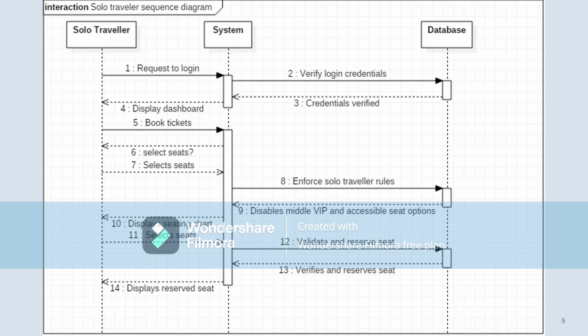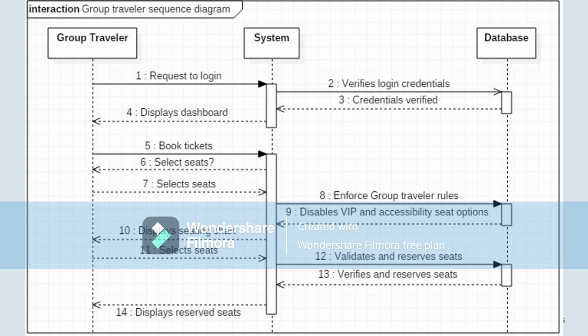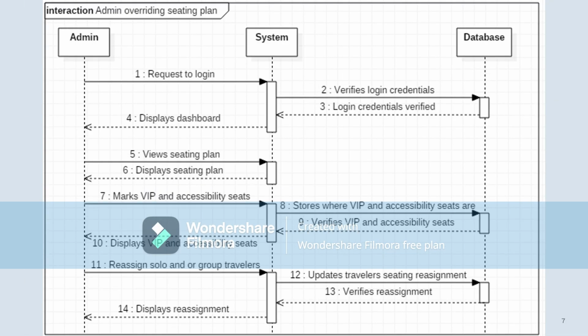Here is the sequence diagram, which shows the steps and time it takes for each action to complete for a solo passenger, like booking tickets, as well as how the system and database reacts to the customer's actions. Here is another sequence diagram showing the actions and time it takes for each step of booking tickets, but this time for a group. Here is the third and final sequence diagram showing the actions that the admin does to perform admin actions, such as marking specific seats and or reassigning passenger seats.